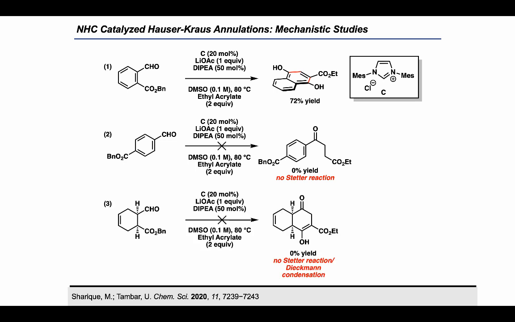We also tried a non-aromatic aldehyde ester, and this one also failed to provide any Hauser-Kraus annulation product. These observations suggest that maybe our reaction is not going through a traditional Breslow intermediate, and we realized that these results are more consistent with a concerted 4+2 cycloaddition mechanism than a stepwise Stetter-Dieckmann condensation mechanism.